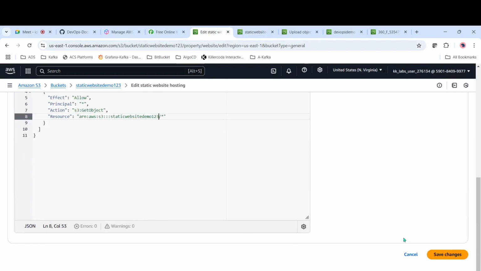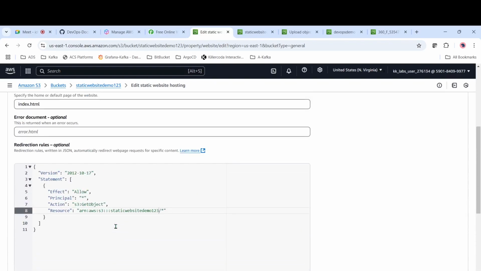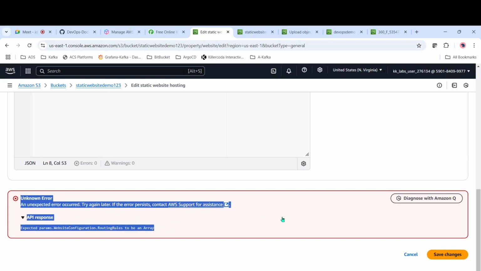Then save changes. Okay, some error with AWS. I don't have some permission. Like this demo account, I don't have access.